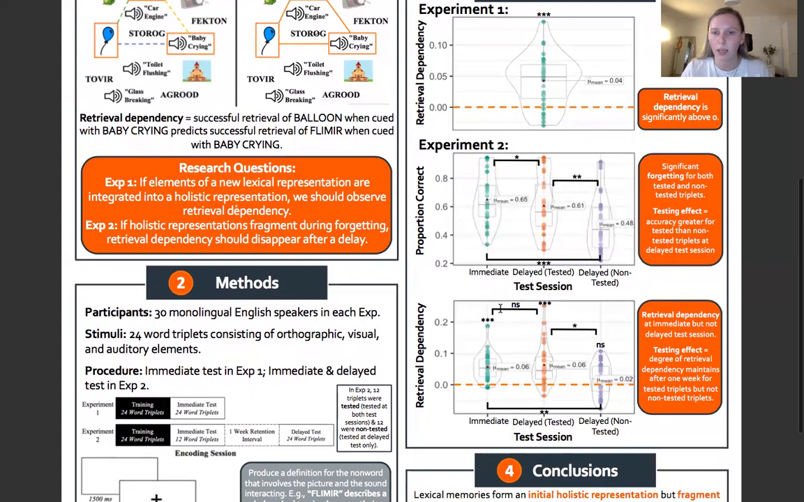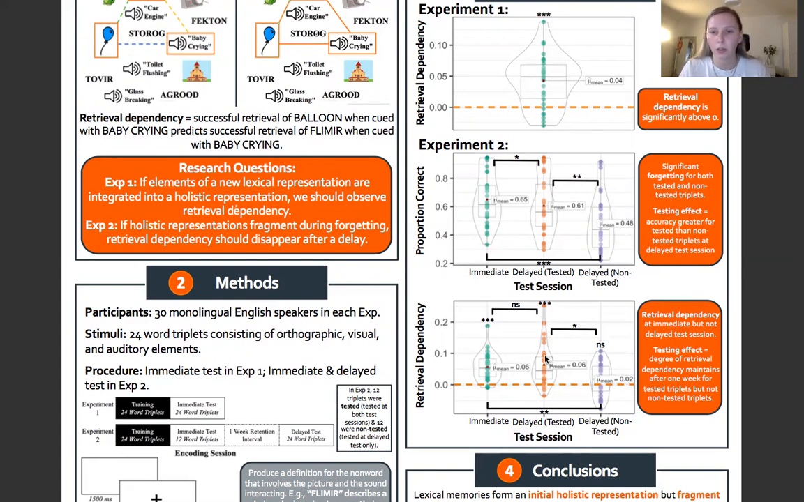So what form did this forgetting take? Well, here we can see that again, retrieval dependency is significantly above 0 immediately after learning in experiment 2. But when we look at the delayed test session, retrieval dependency is no longer significantly above 0 for non-tested triplets. Interestingly, though, retrieval dependency is significantly above 0 for the tested triplets.